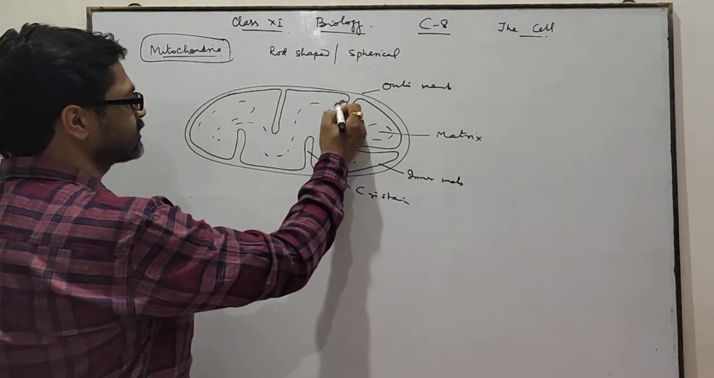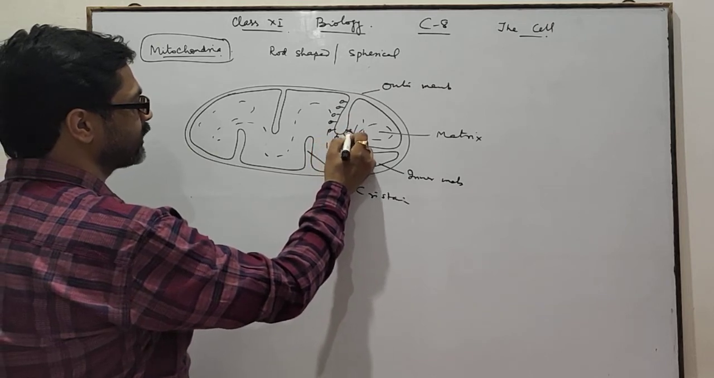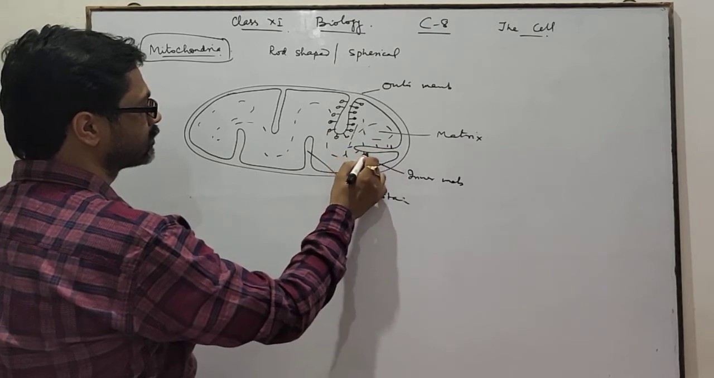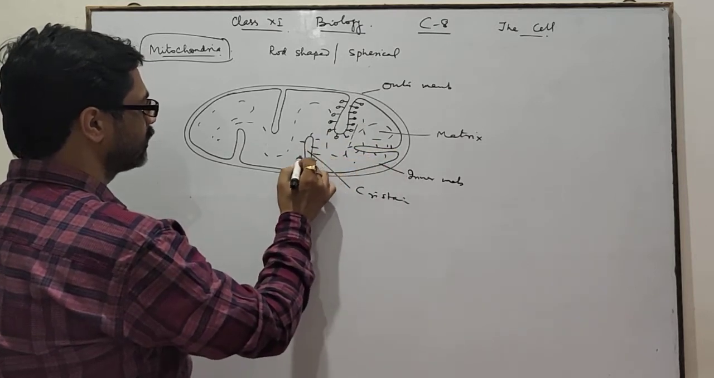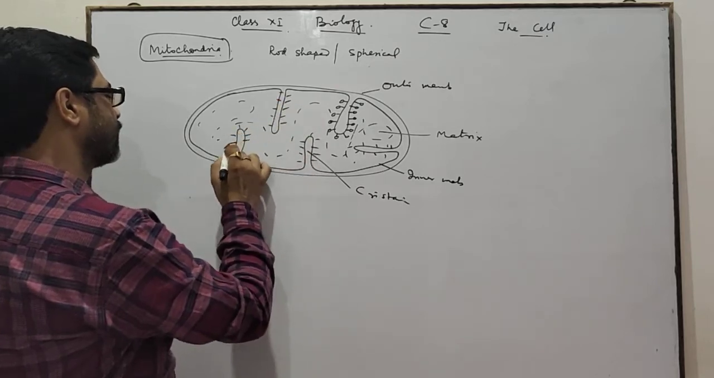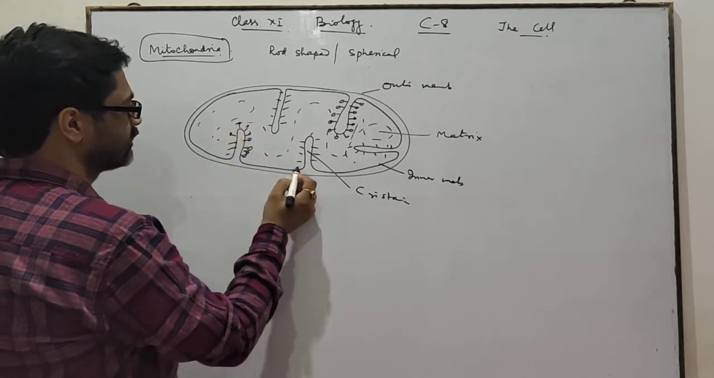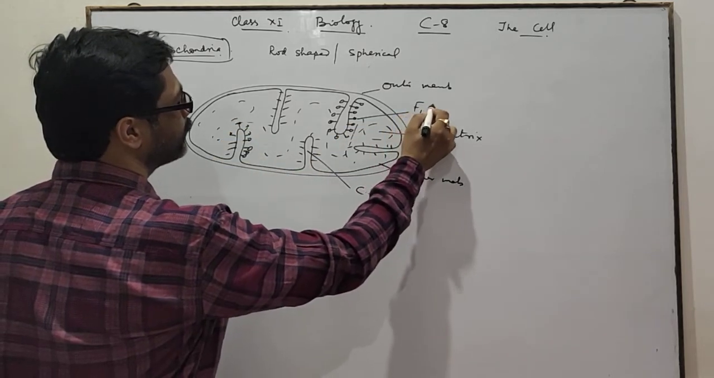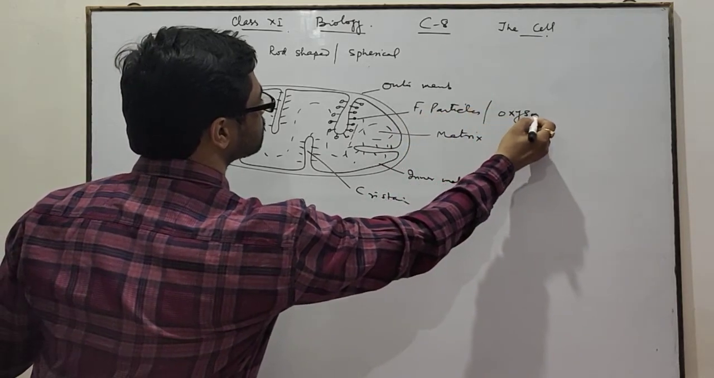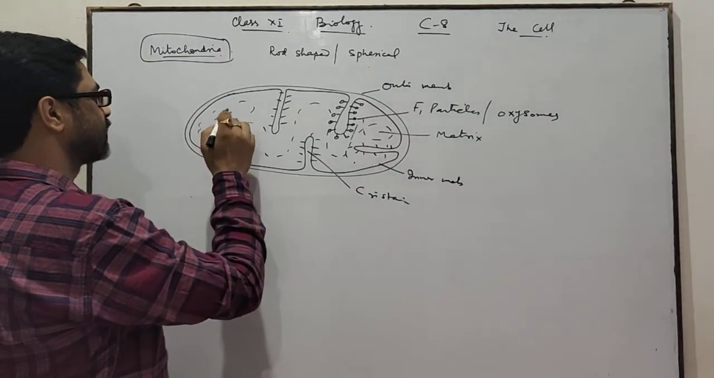On the surface of cristae, there are many racket-like structures present on each cristae. On each and every cristae, there are many racket-like structures. These are called F1 particles, or you can say oxysomes. The matrix contains DNA.